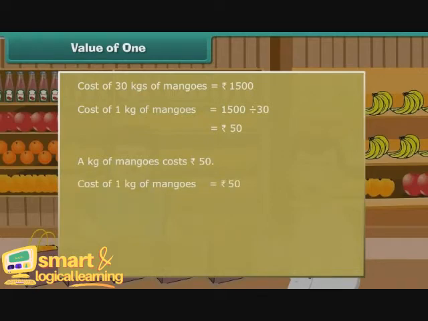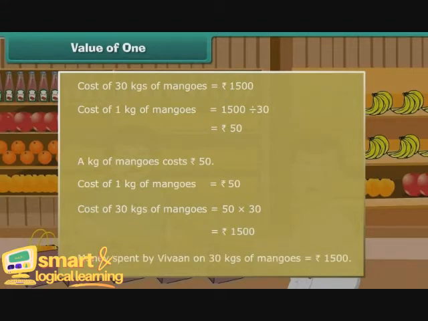Let us verify our division. Cost of 1 kg of mangoes is equal to 50 rupees. Cost of 30 kgs of mangoes is equal to 50 into 30, which is equal to 1,500 rupees. As per the question, Vivaan spends 1,500 rupees on 30 kgs of mangoes. So, we verified that our division operation is correct.